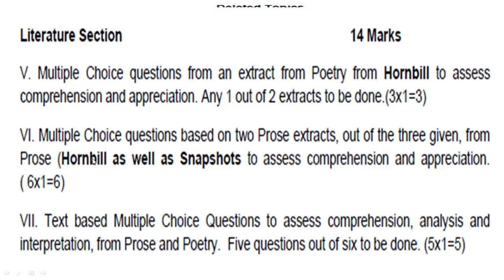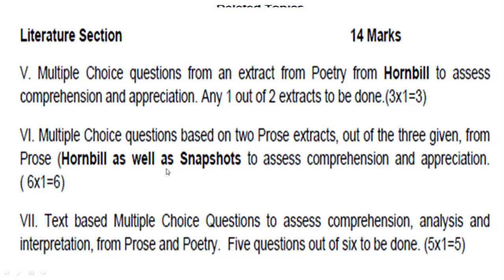Next, MCQ questions will come from the prose section. Now the extract will come from the prose section. This was from the poetry section of Hornbill, but now from Hornbill as well as Snapshots, 2 prose extracts will come, one from Hornbill, second from Snapshots.